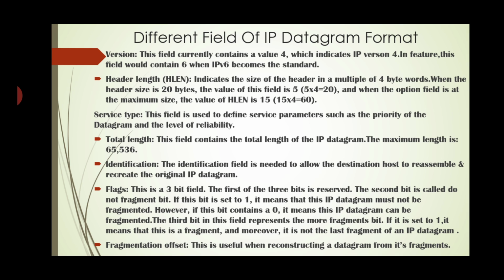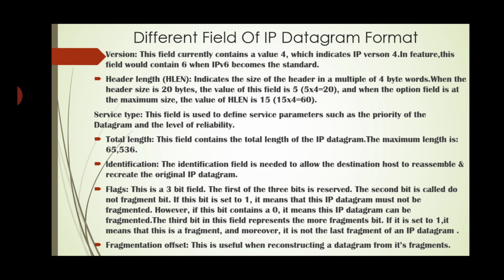In the same way, the maximum value is 15, so 15 into 4 means 60. That means 20 to 60 bytes are used in the header length. Service type: this field is used to define service parameters such as priority of the datagram and the level of reliability. Next, total length. This field contains the total length of the IP datagram. The maximum length is 65,536.